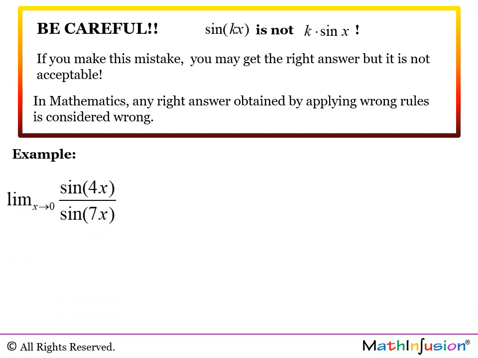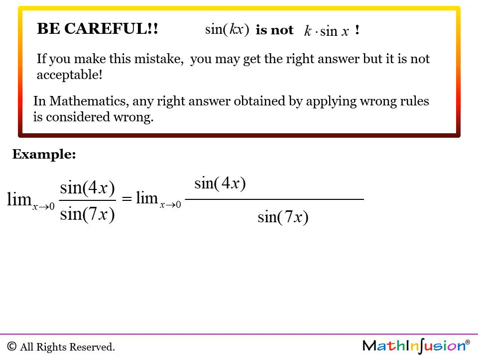Example. Let's now take the limit of sine of 4x over sine of 7x when x approaches 0. Now I'm going to use this technique. Write nothing below the sine of 4x and nothing above the sine of 7x, and leave some extra space on the fraction line. Now I'm going to fill in.